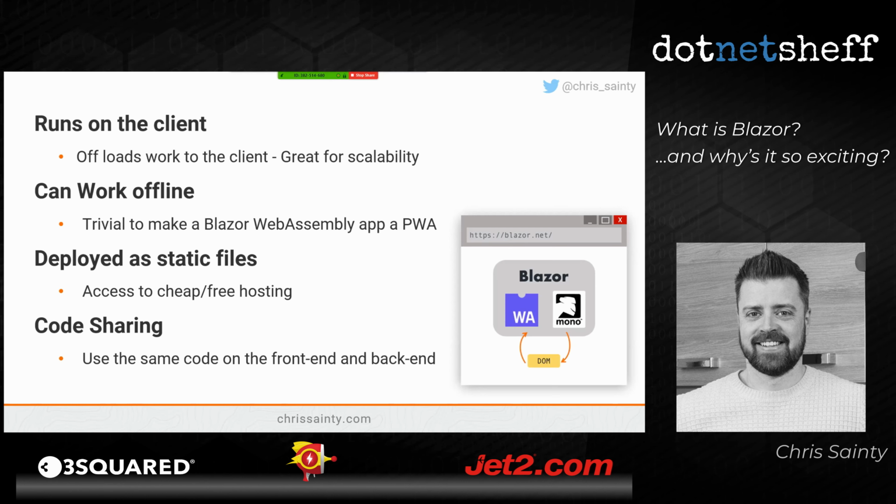It's deployed as static files. So as .NET developers, we now get access to free or cheap hosting, which is something we've not had before. We don't need a .NET runtime running on the server. And again, I'm going to hammer this again, code sharing. If you're running C# on your API, then you can share code between that and your Blazor WebAssembly app. And that can make life a lot easier. So that's a really big win as well.